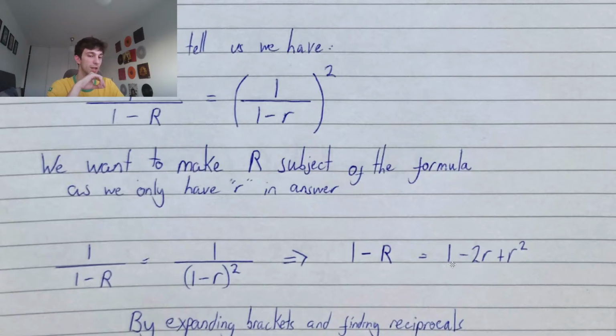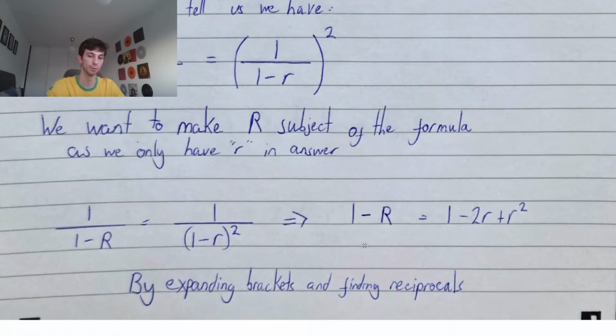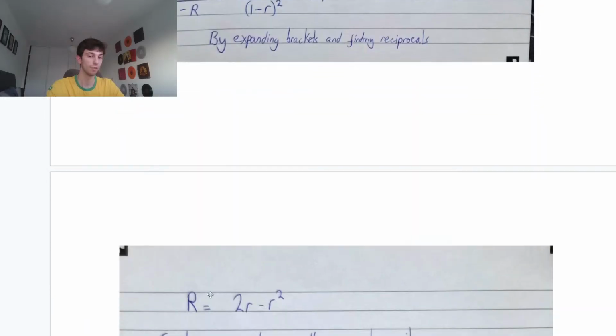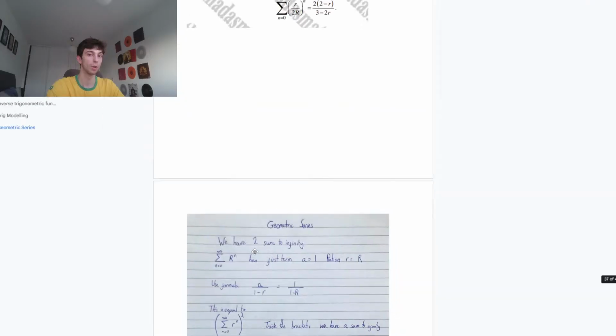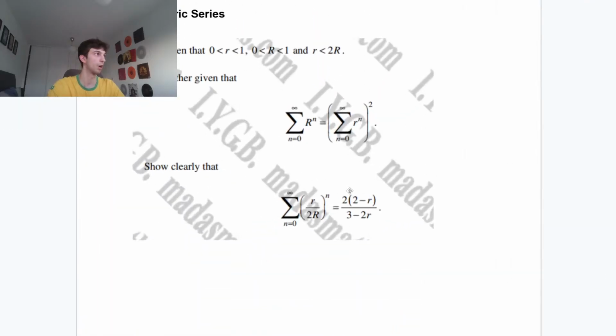Take away 1 from the right hand side. These ones cancel. So we have that minus r equals minus 2r plus r squared. Times both sides by minus 1. So we have that r equals 2r minus r squared. Okay? So now we have r equals 2r minus r squared. We're going to be able to use that when going through our actual answer here.